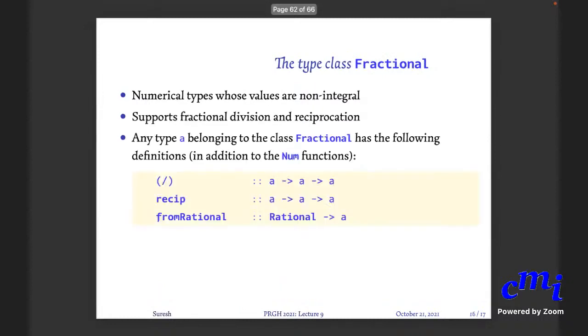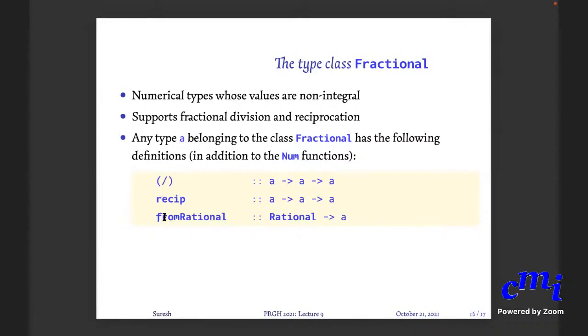Fractional is another type where you actually give fractional division. Okay, meaning you don't give quotient and remainder, etc. You don't give quotient remainder, rather you give the fractional value. Once you have come to fractional values, you also have a notion of reciprocal. Okay, recip is nothing but 1 divided by a number. Okay, so divisor, reciprocal.